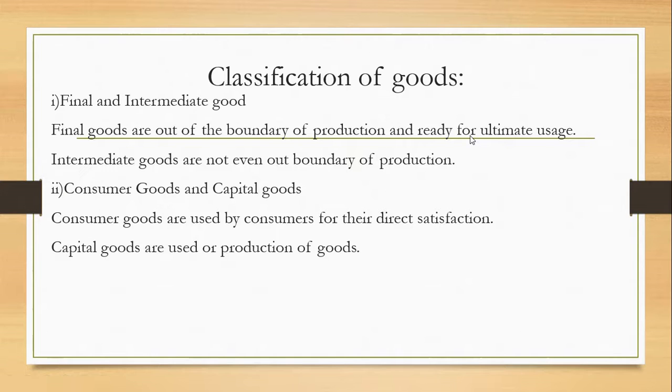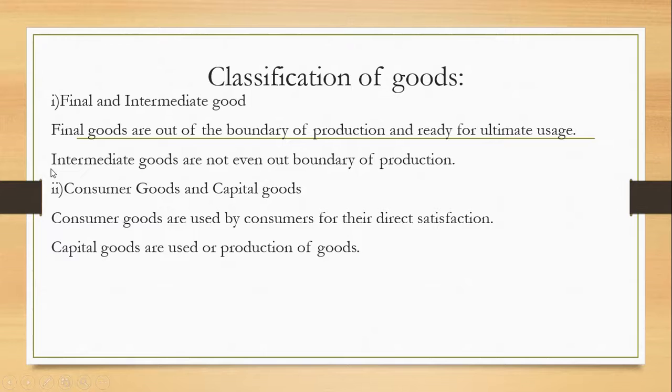I guess you all know what final goods are: the goods which we use directly for the satisfaction of our wants. Those goods are known as final goods, and their property is that they are out of the boundary of production. That means no more value addition is required. They can be used for direct satisfaction of wants and are ready for the ultimate usage.